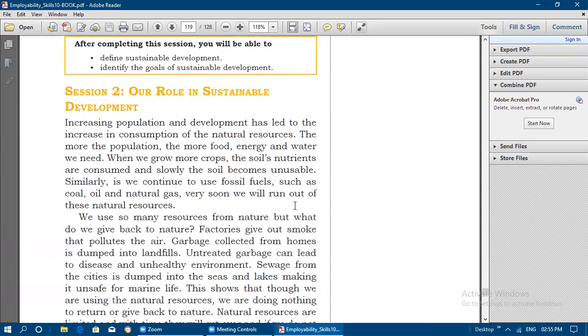In the next video, we will see session 2, that is our role in sustainable development. What are the roles we need to follow in order to bring sustainable development in the environment. So that we can see in the next video. Thank you.